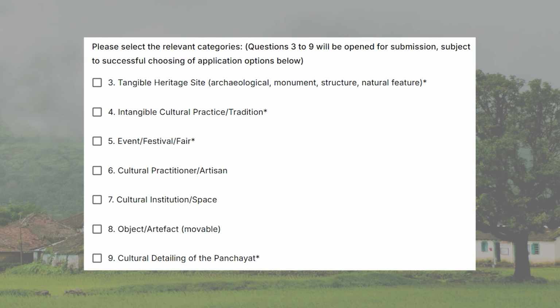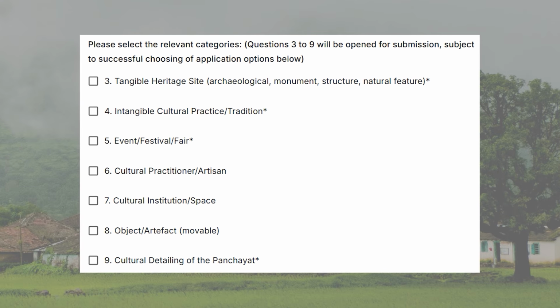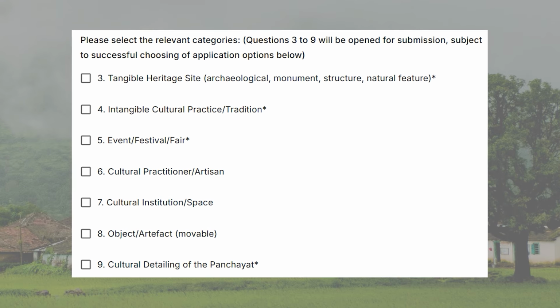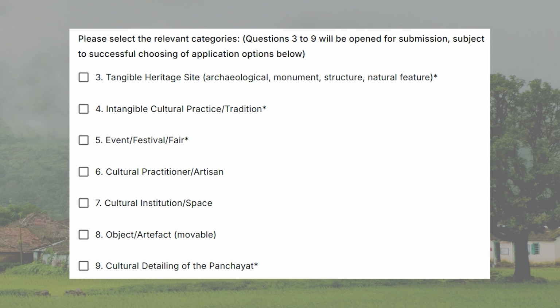Category selection. This part is important. After you write the cultural highlight, you must select the correct categories. These categories are tangible heritage site, intangible cultural practices or traditions, event, festival and fair, cultural practitioner and artisan, cultural institution and space, object, artifact, cultural detailing of the Panchayat.